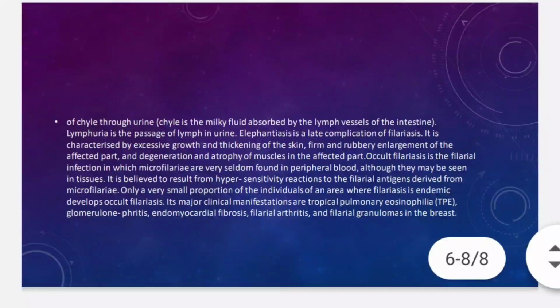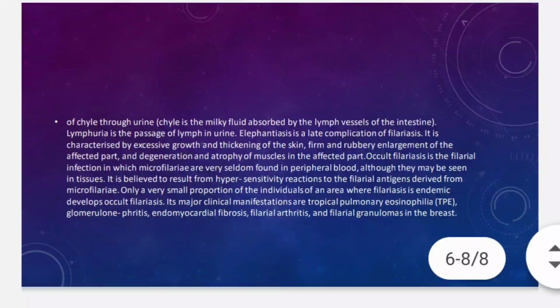Lymphedema is the swelling of a part due to a block in the lymph vessel which drains that part. Lymphorrhagia is the rupture of lymph vessels and the leakage of lymph. Hydrocele is a fluid collection in the testicles or spermatic cord. Chyluria is the passage of chyle through urine. Lymphuria is the passage of lymph in urine. Elephantiasis is a late complication of filariasis.